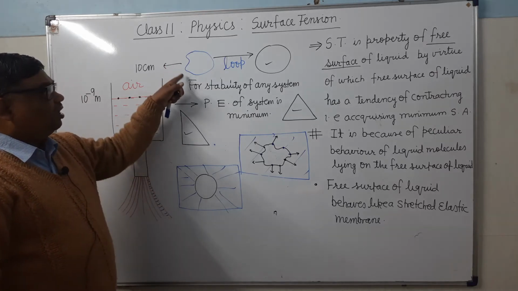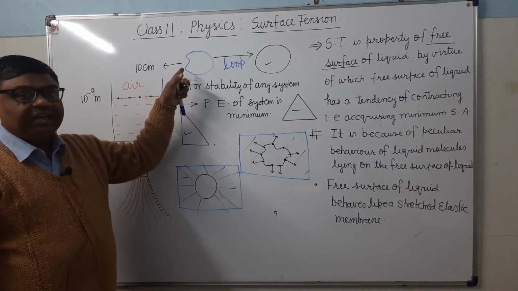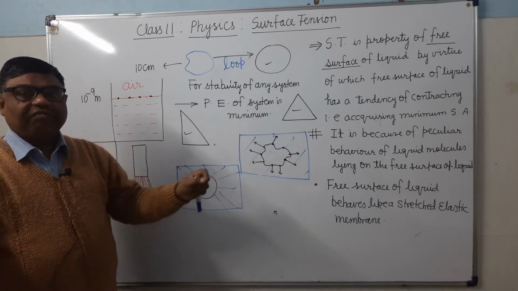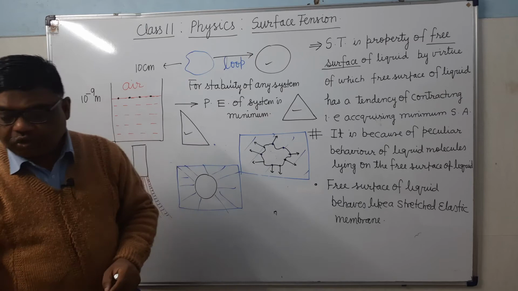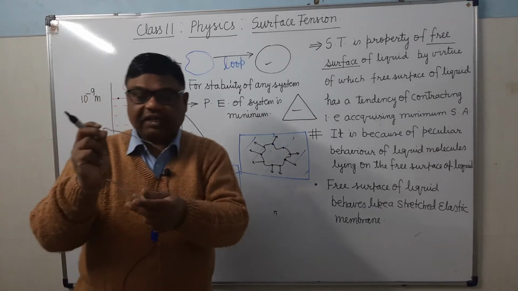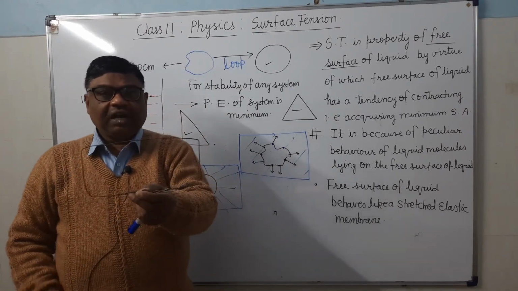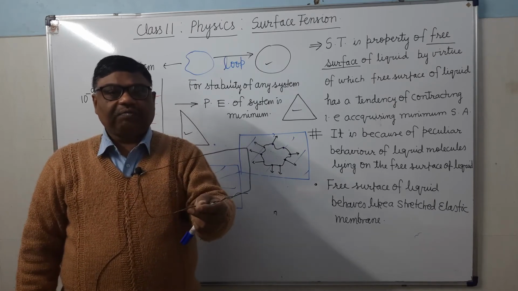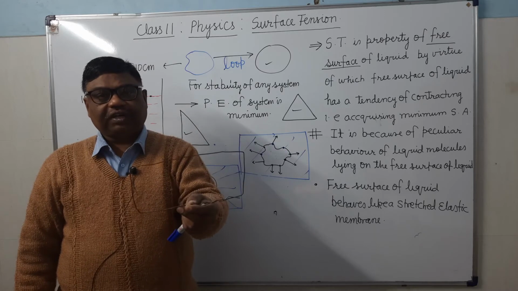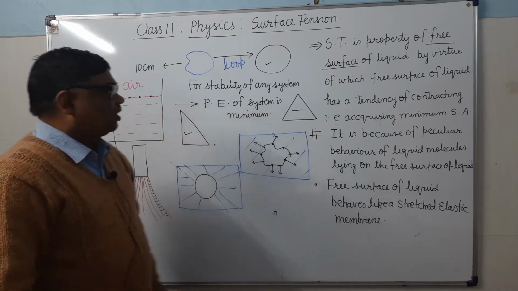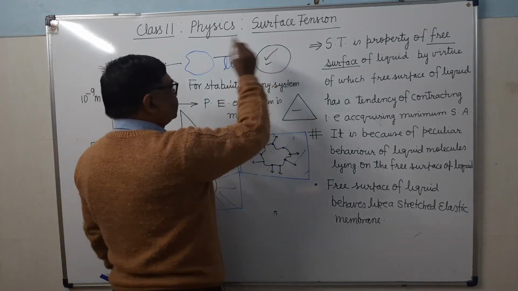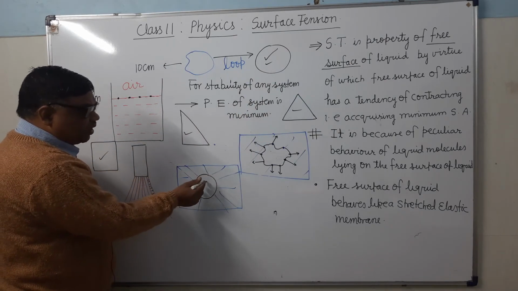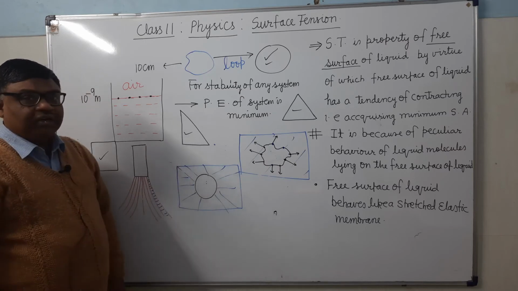Means for a given length, if there is a thread of given length or a wire of given length, and you bend it once like a rectangle. Here this is a wire and it is once bent in the form of a rectangle, then in the form of a circle, then in the form of a triangle. So you will find that the circle will have maximum area, and when from a given area maximum area of film will be destroyed, what will happen?